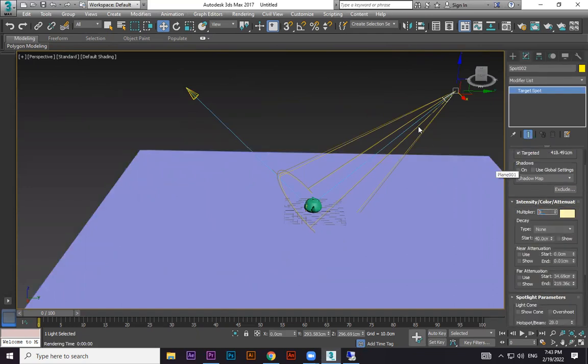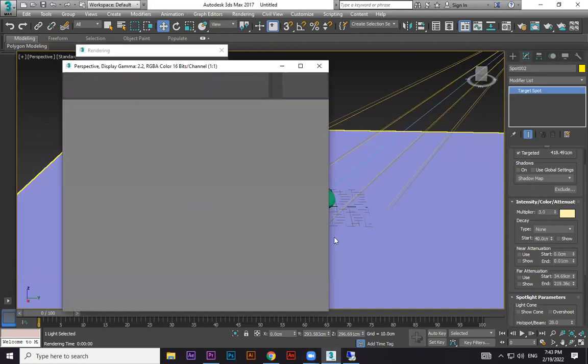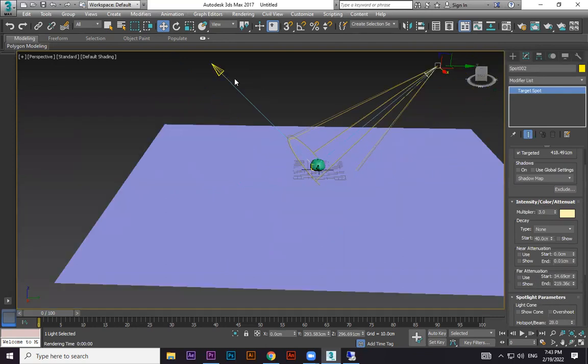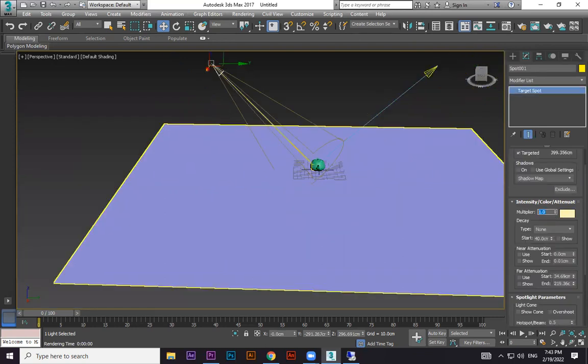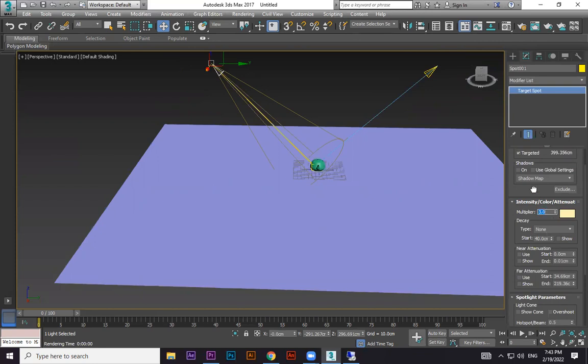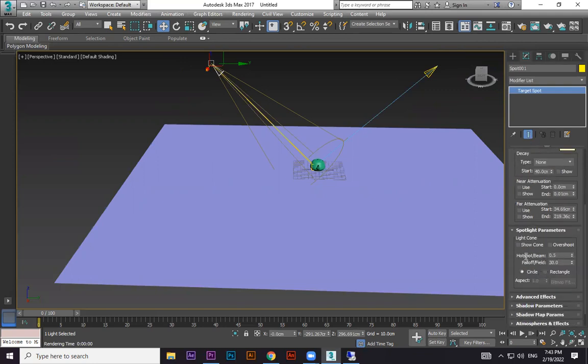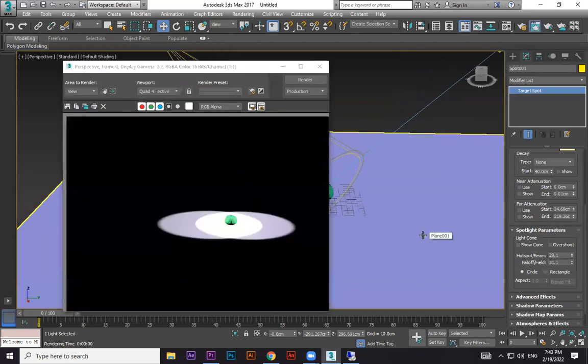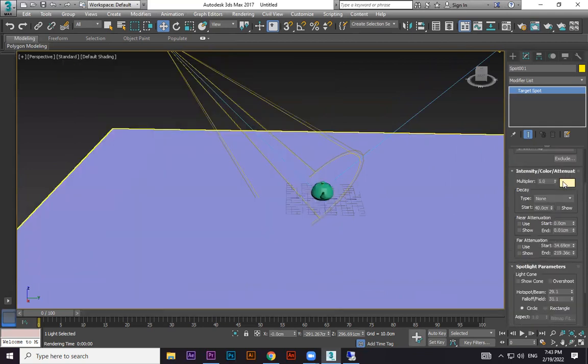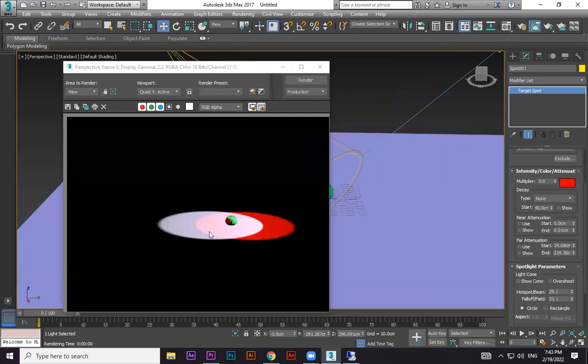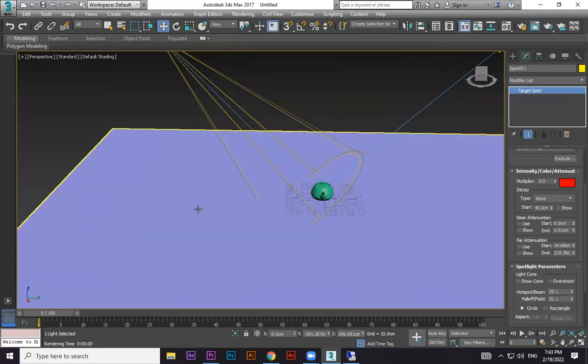Intensity is 3. So one you can see has more light over there. This one is less now, right? This one also I'm doing 3. And see this spotlight parameters, 25 or 28. I can see both sides with high intensity. And one color I want to change to reddish. One is red, another is another color. Plus I want to see other areas also a little bit.